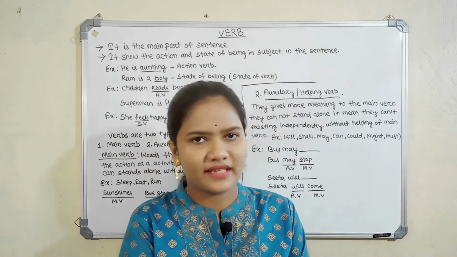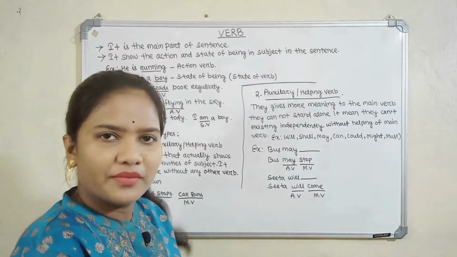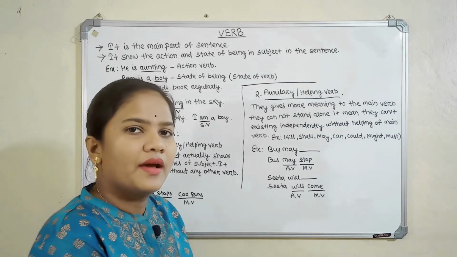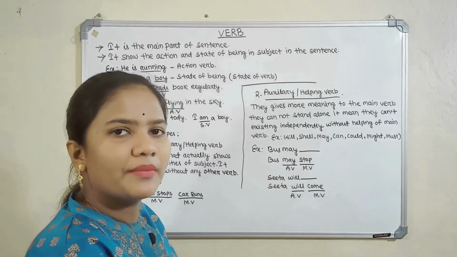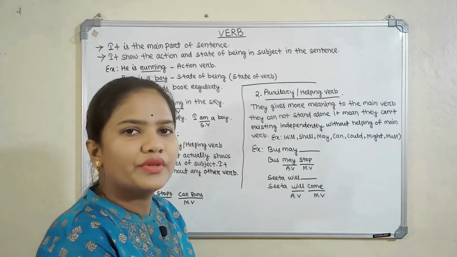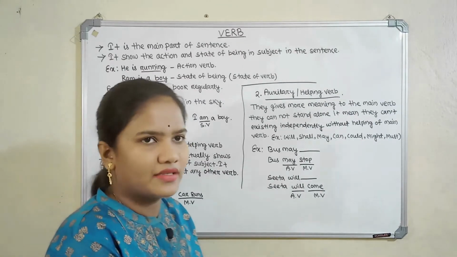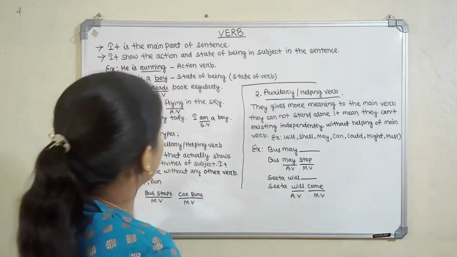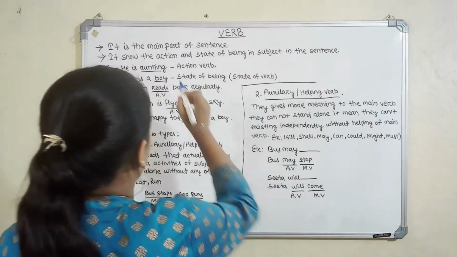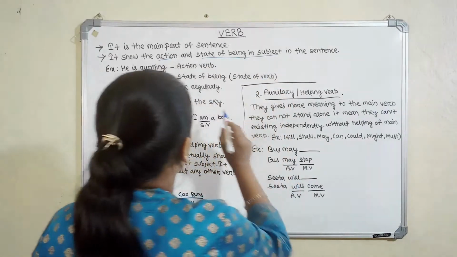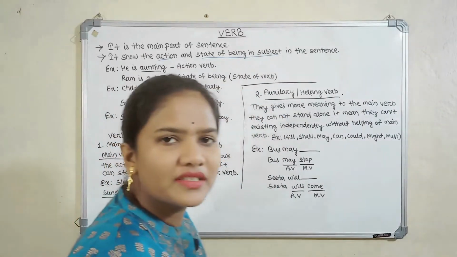So let's get started. First of all, we have to know what a verb is. Verb is the main part of the sentence. It shows only two things: the action of the verb and the state of being of the subject. First is the action and second is the state of being in the subject. These are the two things that a verb shows.